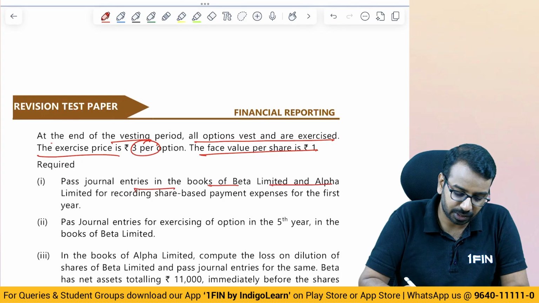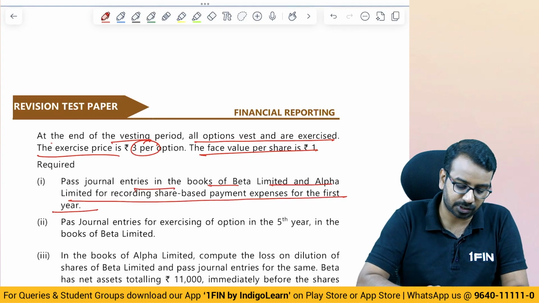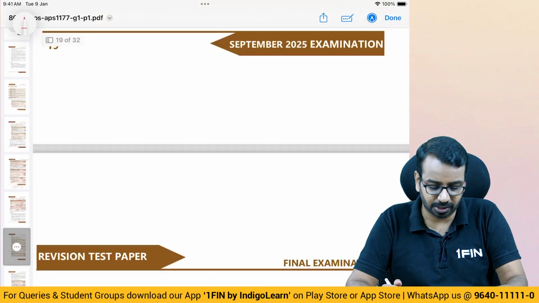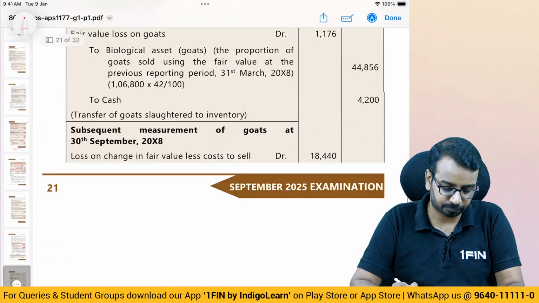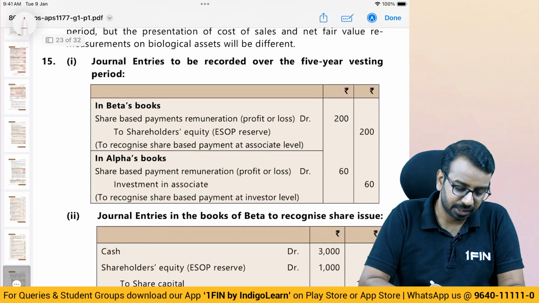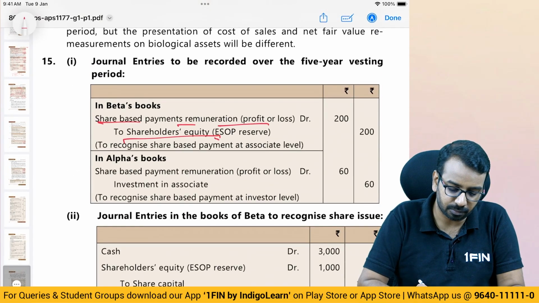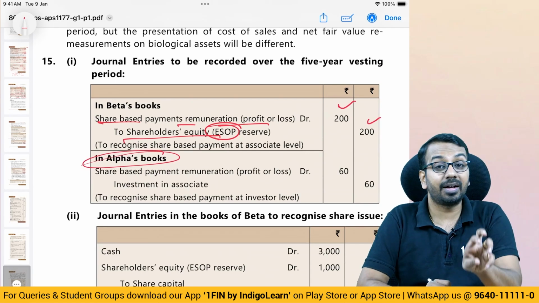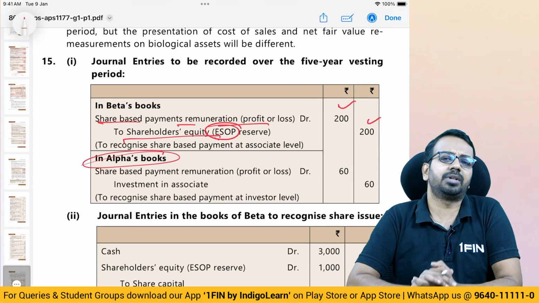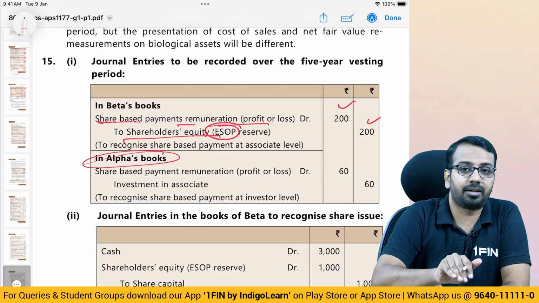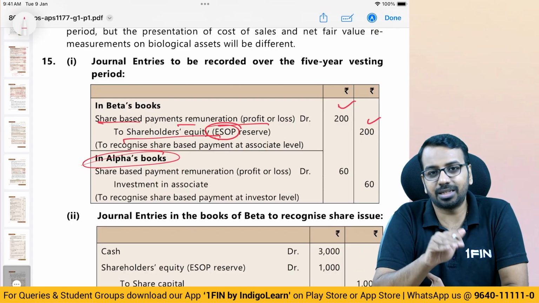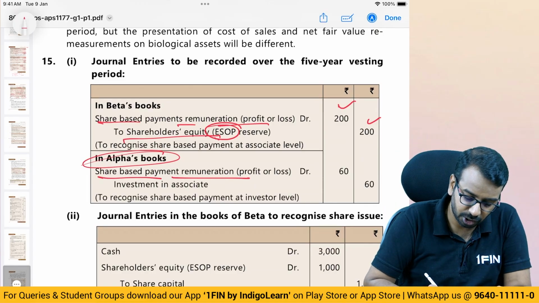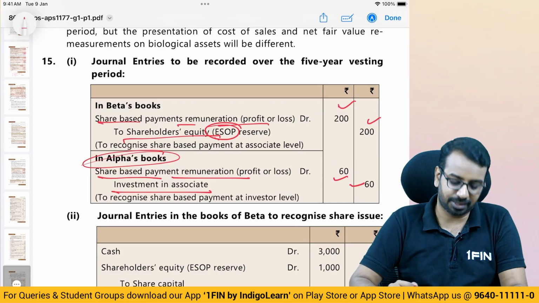Pass journal entries in the books of Beta and Alpha for recording share-based expenses for the first year. So, how will we pass that entry? Share-based expenses account debit, to share-based payment remuneration to shareholders' equity, ESOP reserve or SBP reserve 200. What will Alpha do? Alpha is recognizing its share. Now technically when we learned, we said Alpha will recognize share in profit. So indirectly when you are recognizing share in profit, you are recognizing share in revenue, share in expenses. So they are recognizing share-based payment remuneration, they are crediting investment in associate by 60.